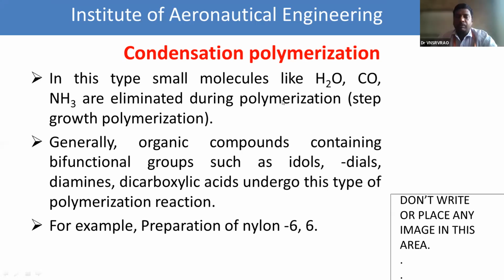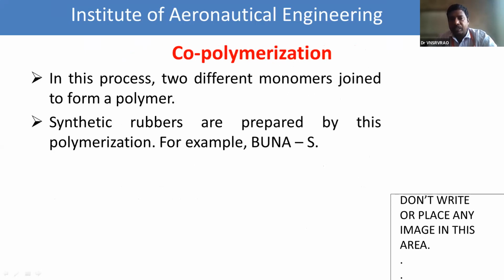Okay, this is called step growth polymerization. Generally, organic compounds containing bifunctional groups such as aldehydes, diols, diamines, and dicarboxylic acids undergo this type of polymerization reaction. The best example for condensation polymers is nylon 6,6. And the third one is copolymerization.